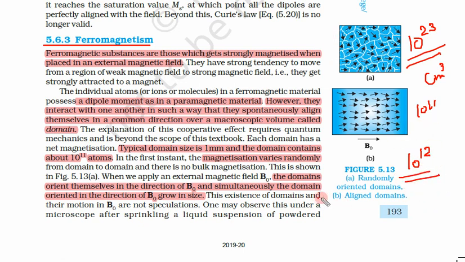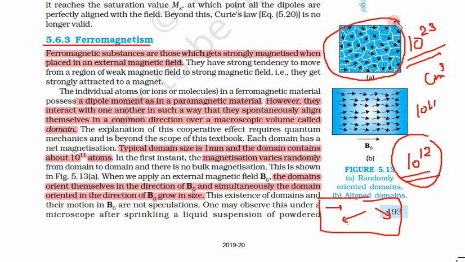Again, previously what was happening? All the electrons were random. Now electrons have made colonies, and in the whole colony the electrons point in the same direction. But the number of colonies or domains is also very large, and they are again random.